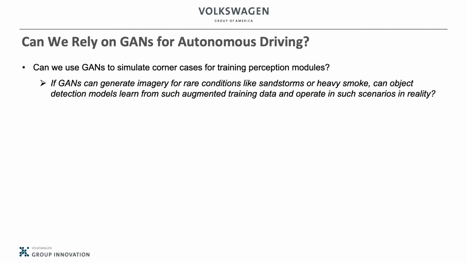In this work, we aim to thoroughly study the usability and reliability of GAN-generated data to tackle long-tail situations. Here are two questions that we would like to answer. First, can we use GANs to simulate corner cases for training perception modules? For example, we train an object detection model on GAN-generated night images to detect pedestrians at night. Can it perform well on real night images as well?